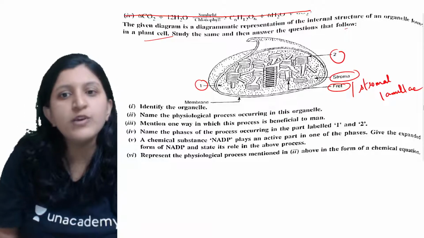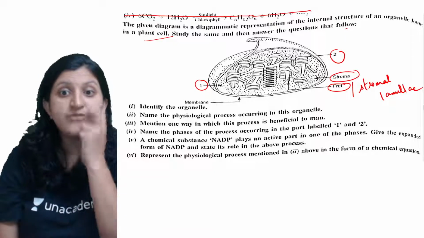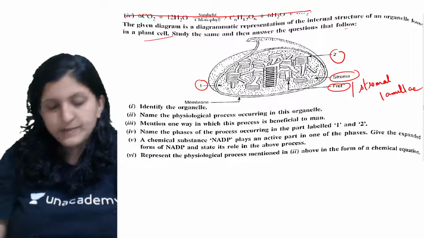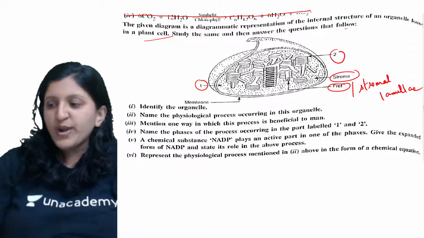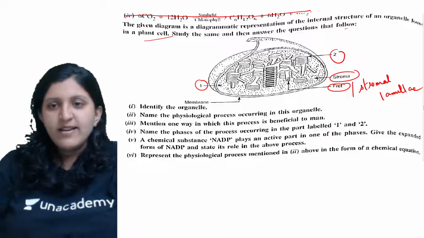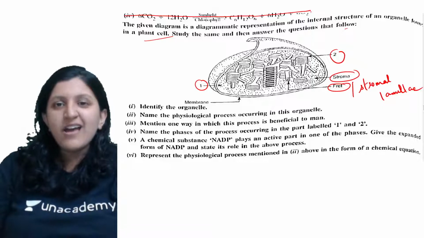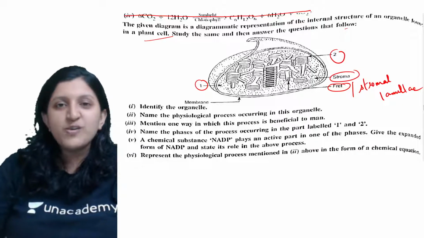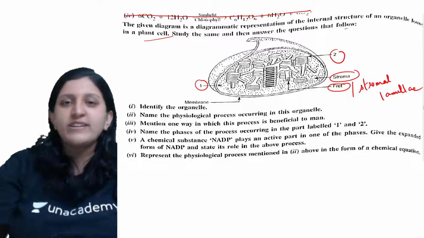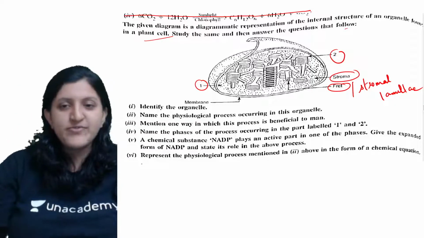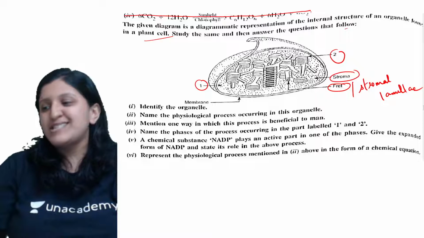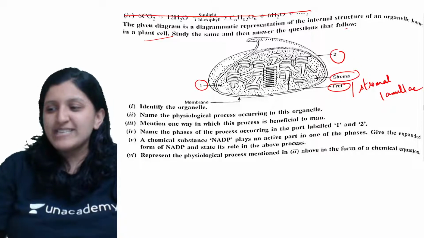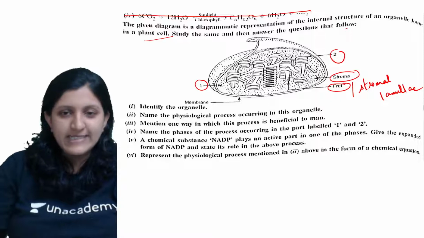And other than that you can see a membrane. Identify the organelle. Which organelle is this? Yes, anybody? Is this mitochondria? Is this chloroplast? Is this Golgi apparatus or endoplasmic reticulum? So what organelle is this? This is found in green plants, specifically, since we are studying photosynthesis. So what exactly is this organelle?